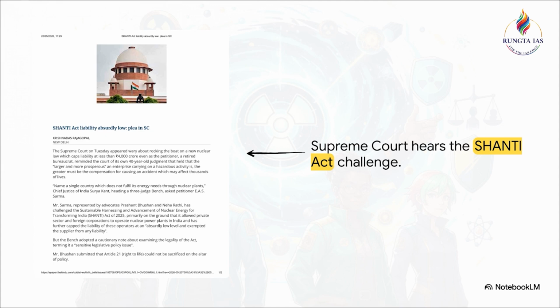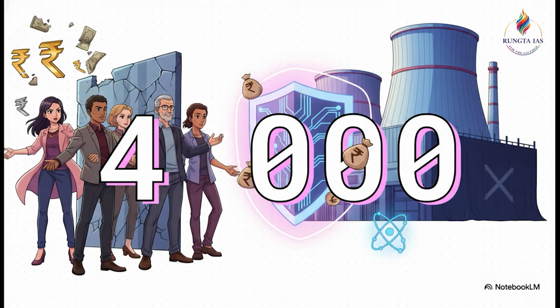Now, you might be wondering, what's their primary grievance here? Well, it's that this act actually allows private and foreign corporations to step in and operate nuclear power plants right here in India. Right, and here's the crux of the financial dispute. The petitioners are arguing that the act caps the liability of these operators at what they call an absurdly low level. We're talking less than 4,000 crore rupees. And to make matters even more contentious, the act completely exempts the supplier from any liability whatsoever.